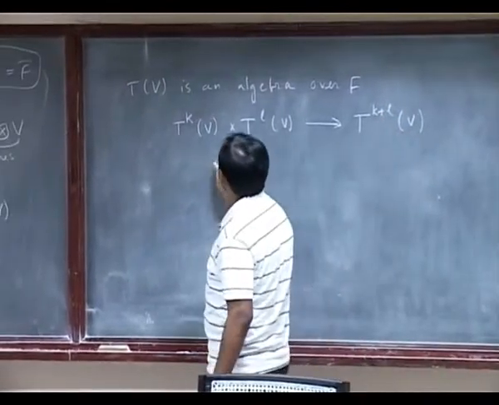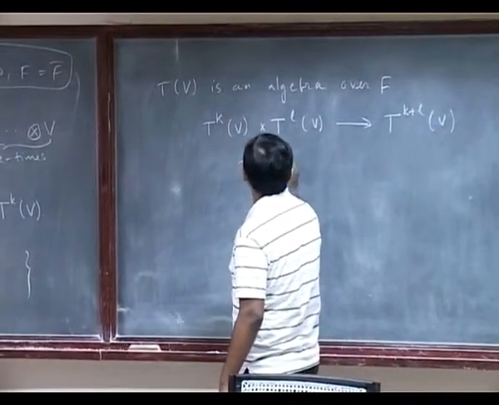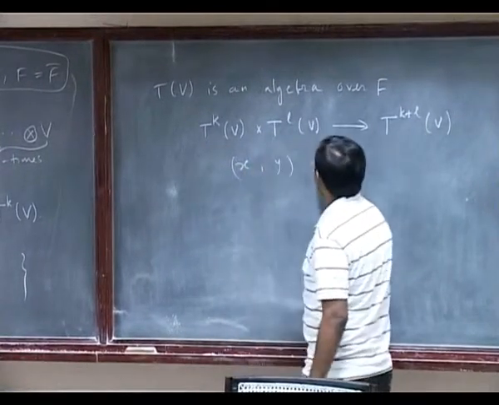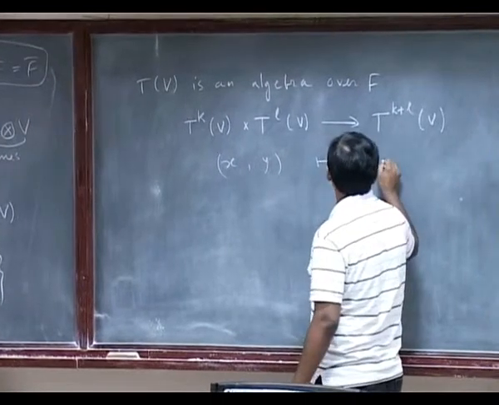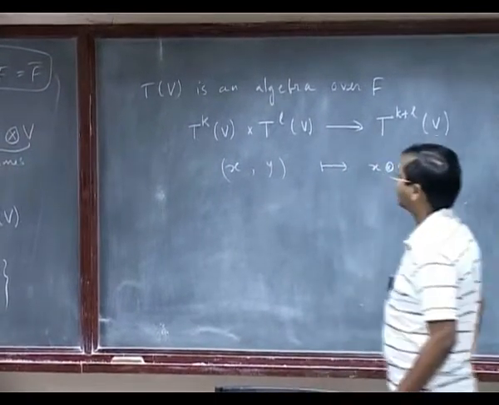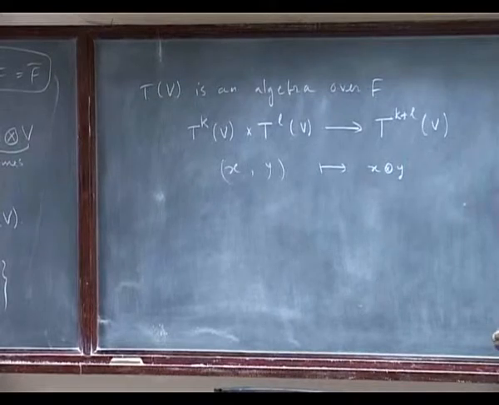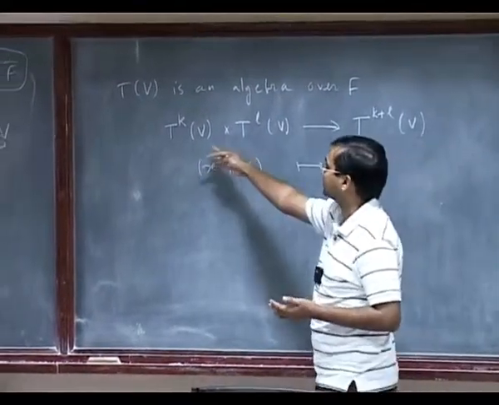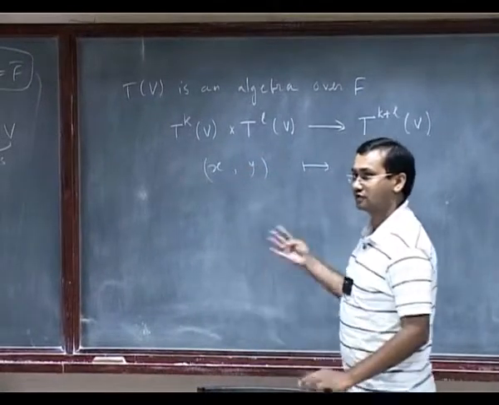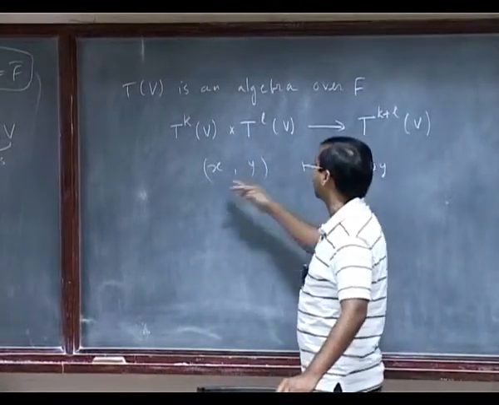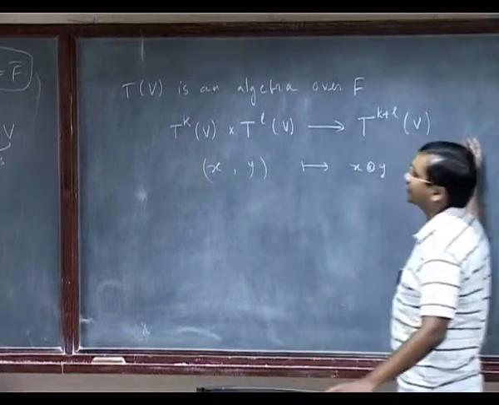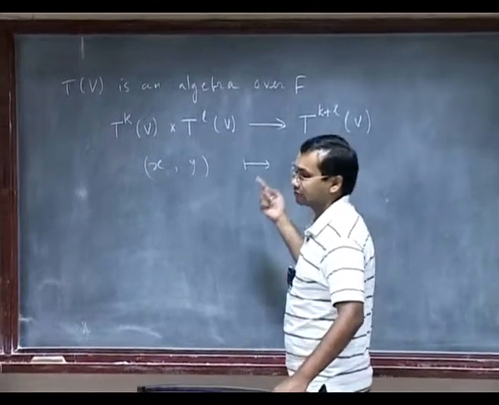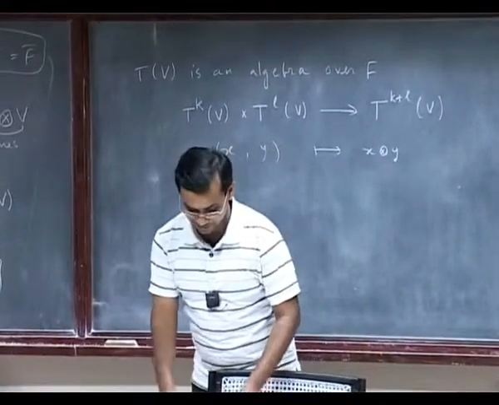And how do I define it? Take an element here. In general the elements could be sums, but I am just denoting it by x. So send it to x tensor y. In general, if you take an element in TV, which will be like coordinates of these kind of elements, x1, x2, and so on, and then y1, y2, and so on, then you can define multiplication, which will again land in various higher dimensional ones. So this will define a multiplication on TV, and that makes it an algebra.